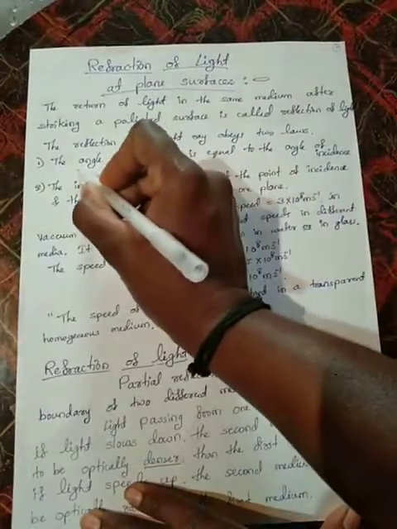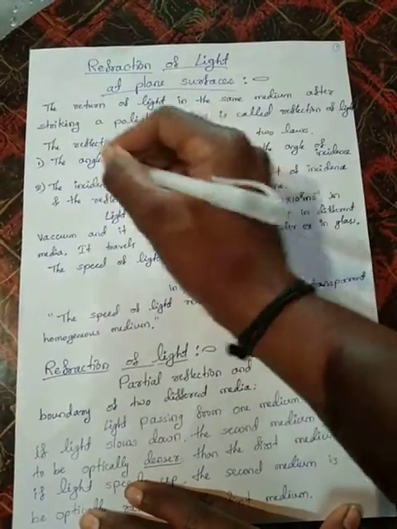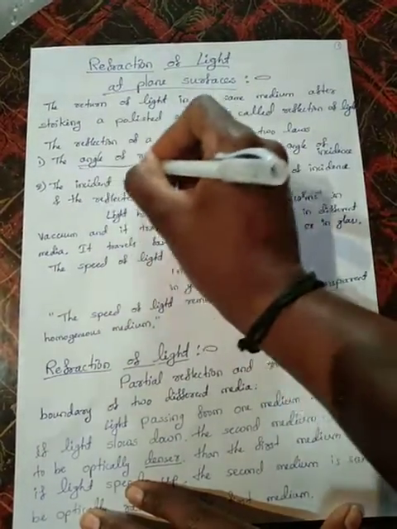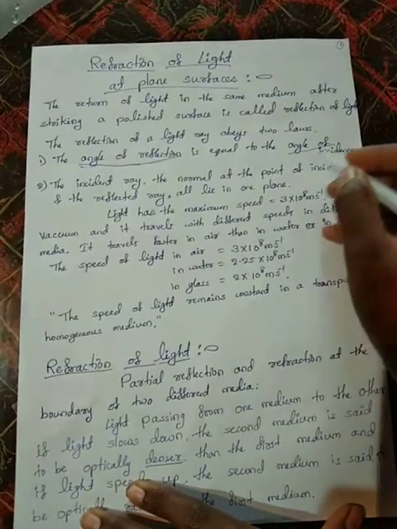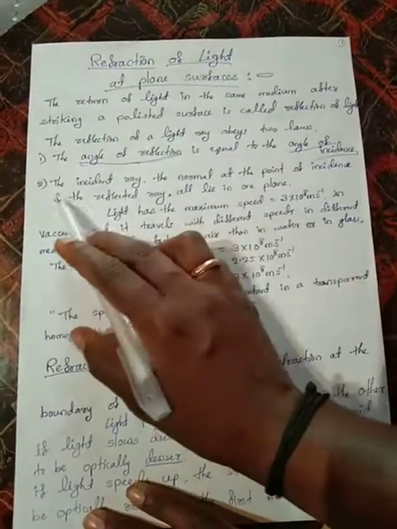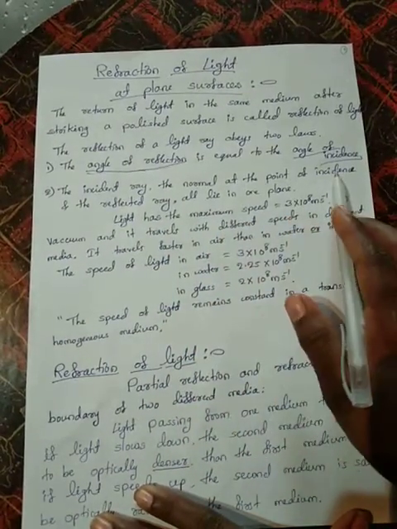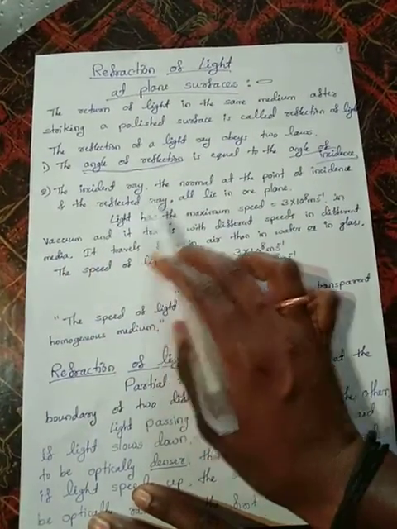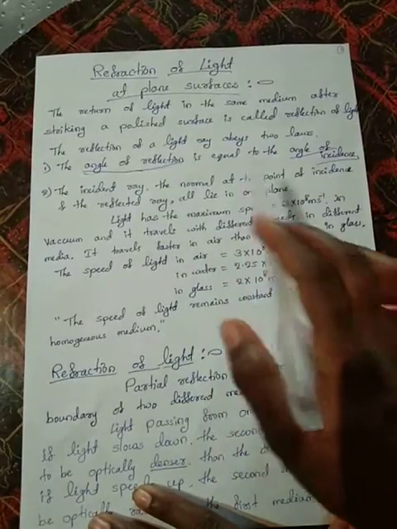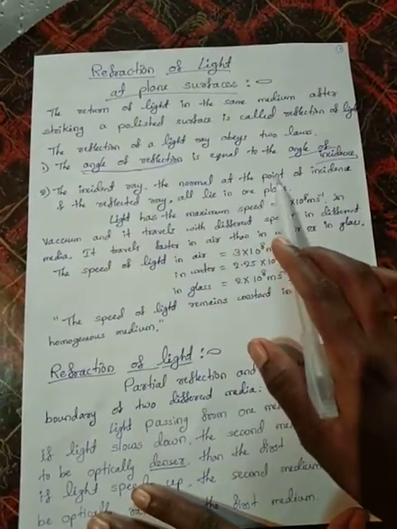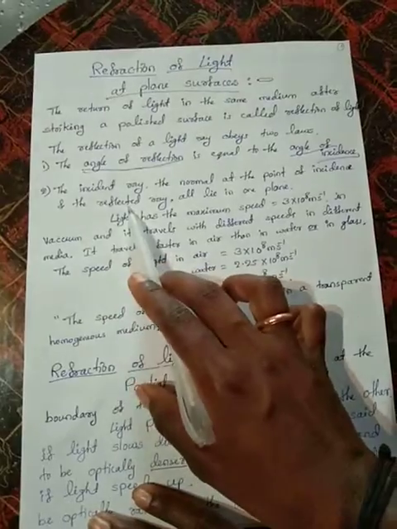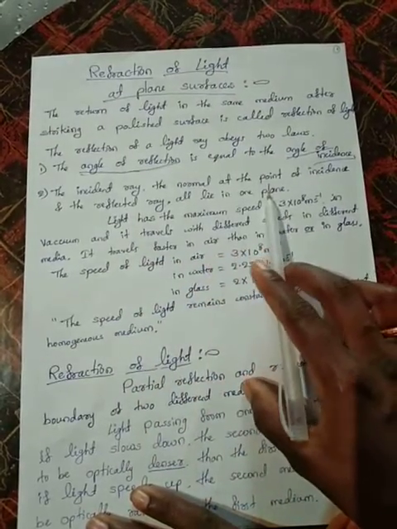The angle of reflection is equal to the angle of incidence. The second law is, the incident ray, the normal at the point of incidence and the reflected ray all lie in one plane.